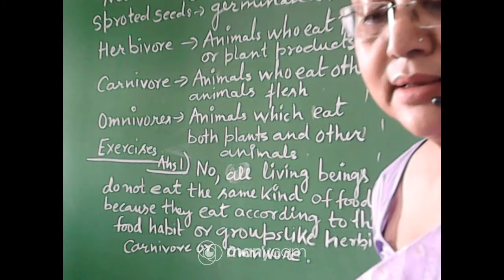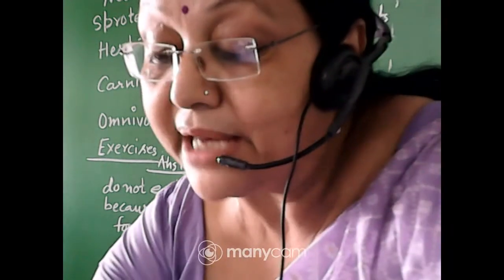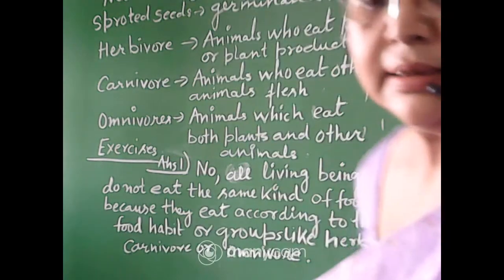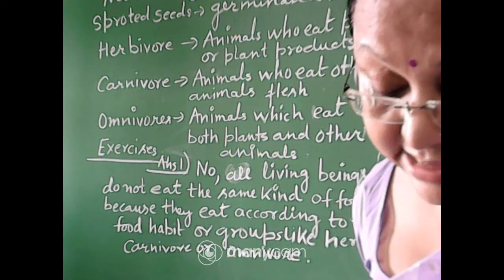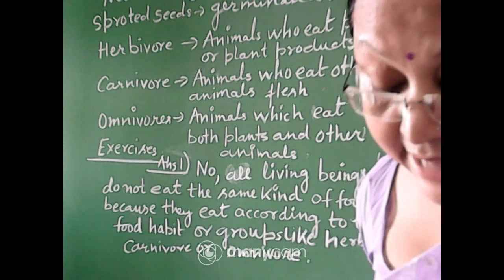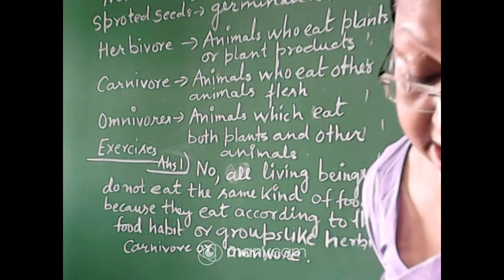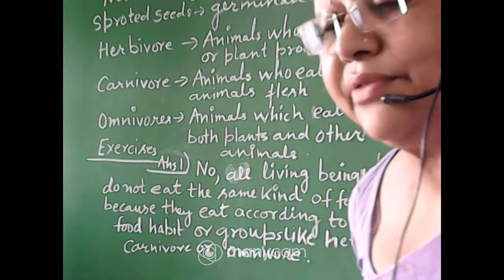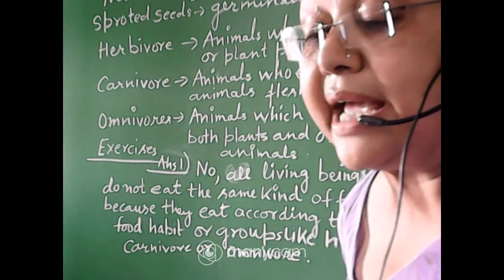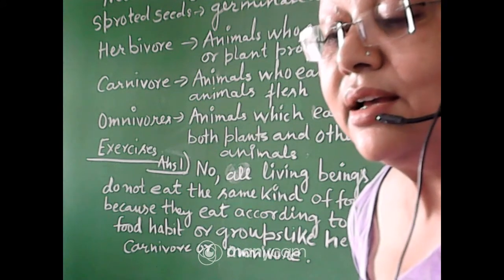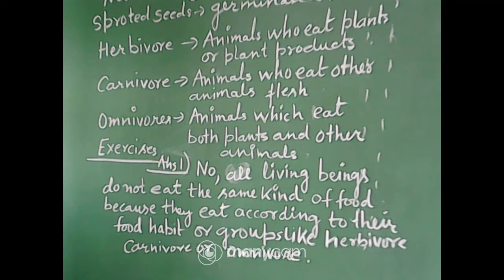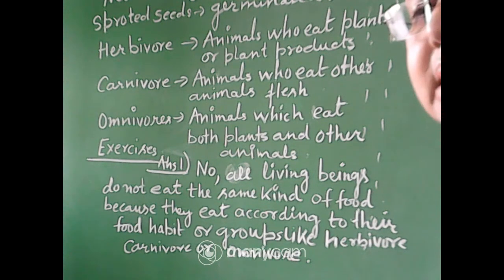Do you have any kind of problem? Then you can ask me. And one thing more: name 5 plants and their parts that we eat. You will do it by yourself, then we will discuss in my next class. If you have any problem, you can write and we will discuss. I will ask you the 5 plants and their edible parts in my next class.